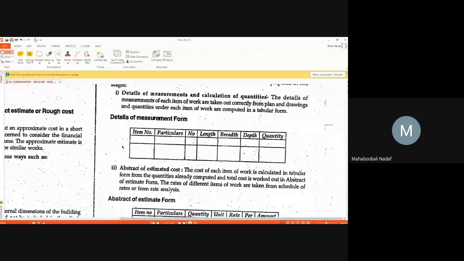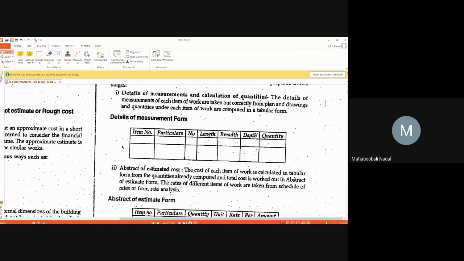From the dimensions, the quantity of each item is calculated: all the items starting from excavation, PCC, stone masonry, DPC, brickwork, centering, shuttering, RCC in column, beam, slab, chajjas, doors, windows, glasswork, painting, all with respect to their units. Once each item and its quantity is noted down, it is called the bill of quantities. That is one part.